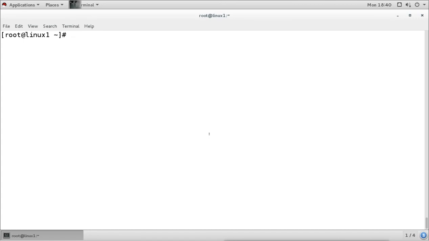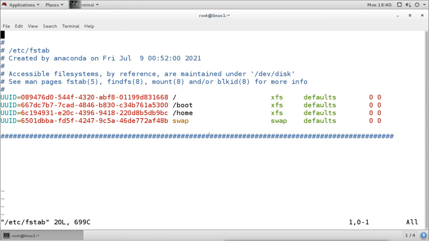We have to make the entry into the fstab file. And in the fstab file, we add the entry like this: this is the share location, the folder name, and we want to mount it on the Win directory here. The type will be CIFS, and for the options we will ask for the default options. But with that default option, we have to add the username, because whenever it tries to access it, it will ask for the username. So we have to make sure the username is also there. That is Win1. I want to access it from Win1.